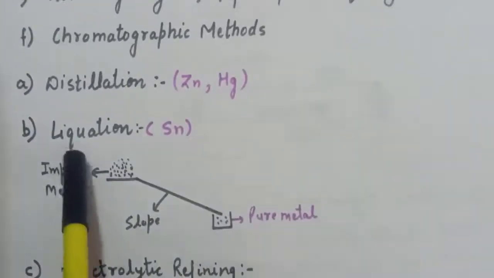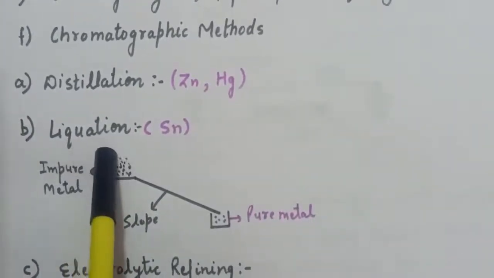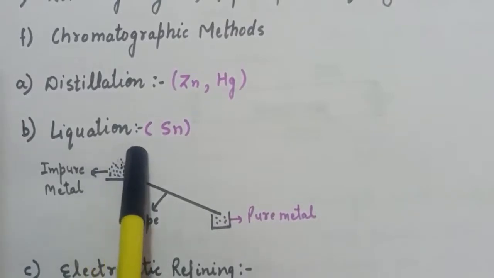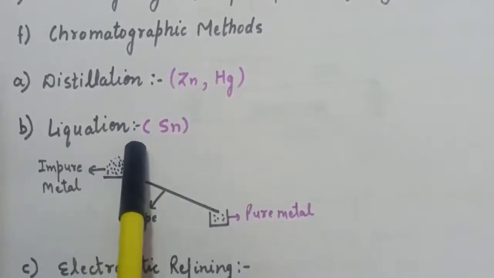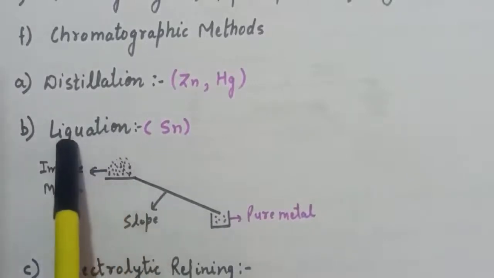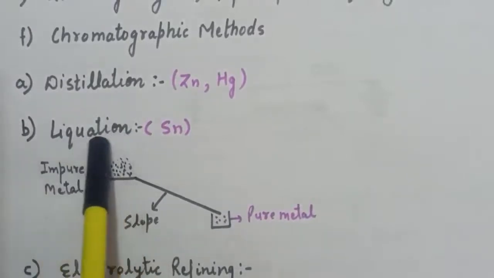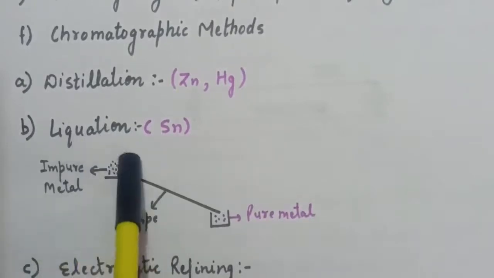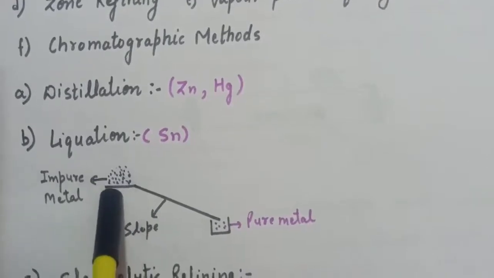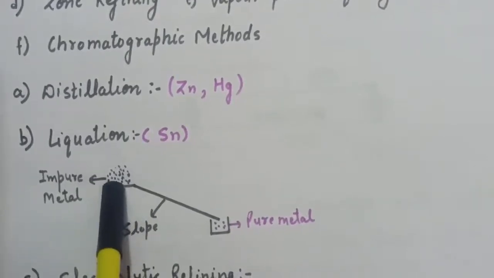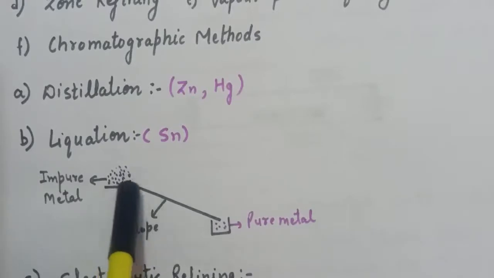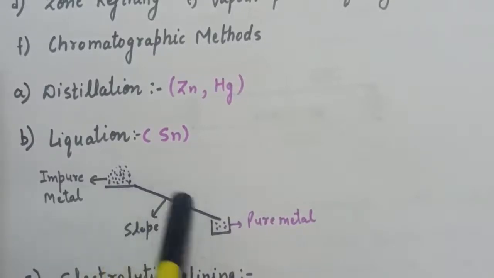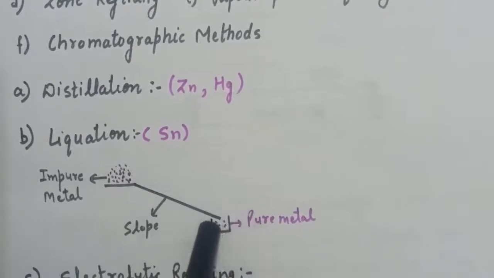Next is liquefaction. This method is used for the purification of metals which contain impurities that have a high melting point as compared to the crude metal. Now here we have impure metal, that is, crude metal along with impurities. So when we heat this impure metal, what will happen? Because the metal has a lower melting point, first the metal will melt, and after that it will flow down the surface, and here we are collecting our pure metal.